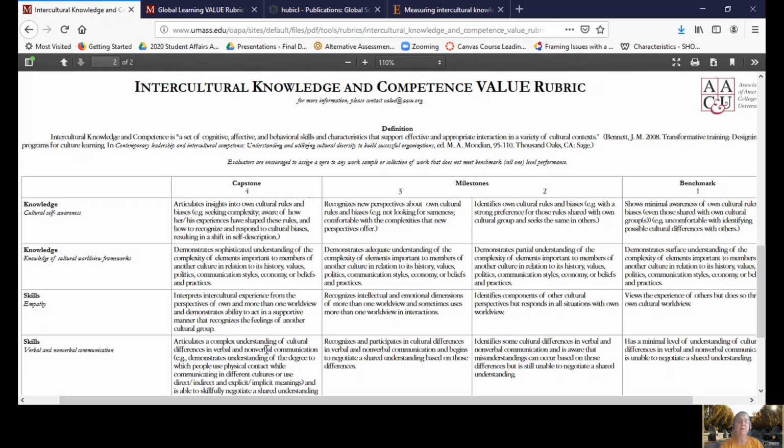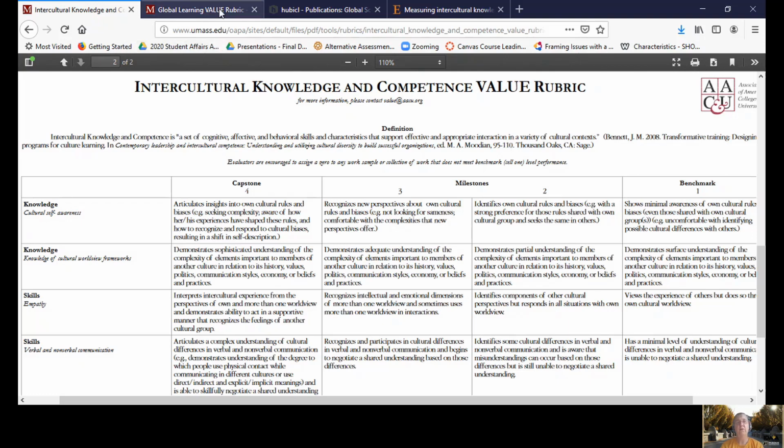A disadvantage to this instrument is that some people don't want to give essays or performance as a final assignment or even an interim assignment in that course. And of course, then they would need to use a different instrument. But this one is free. It's been validated by use in other institutions. It was created specifically for undergraduate education.